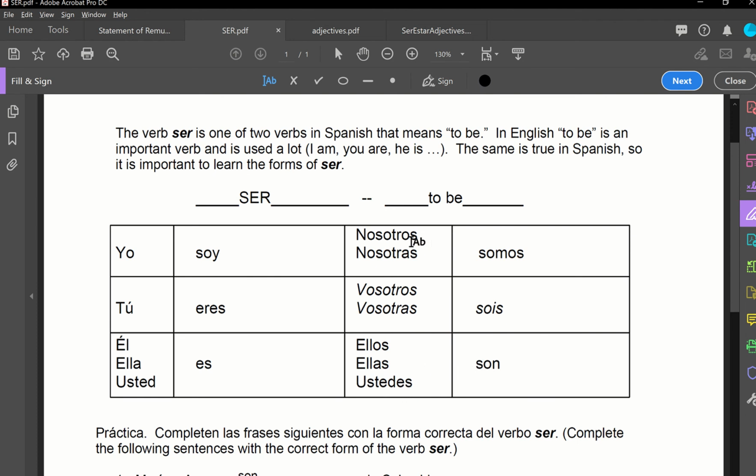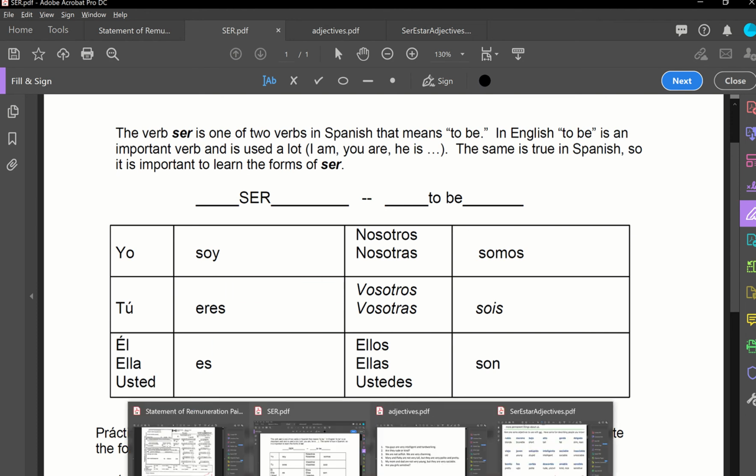So these ones that you have on the right are the plural of the ones you have on the left. Yo is singular, nosotros, nosotras is plural. Tú is singular, vosotros, vosotras is plural. Él is singular, ellos is the plural form. Ella is singular, ellas is the plural form. Usted is singular, ustedes is the plural form.